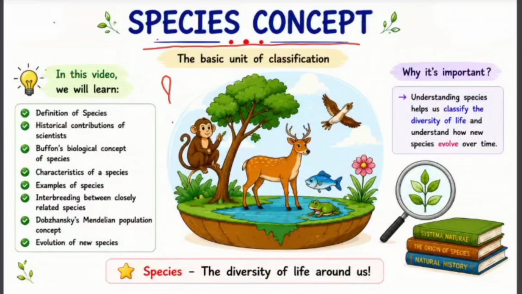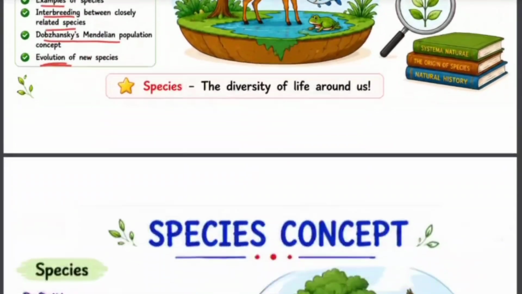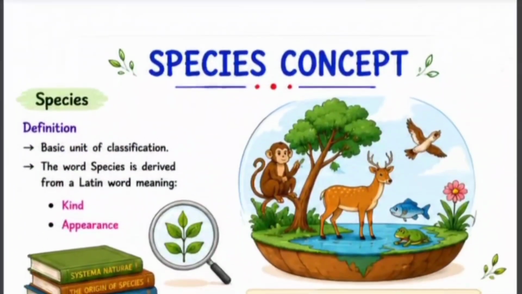The answer is species. In this video, we will learn the definition of species, contributions of famous scientists, Buffon's biological concept, characteristics of species, examples, interbreeding between closely related species, Dobzhansky's Mendelian population concept, and finally, the evolution of new species.